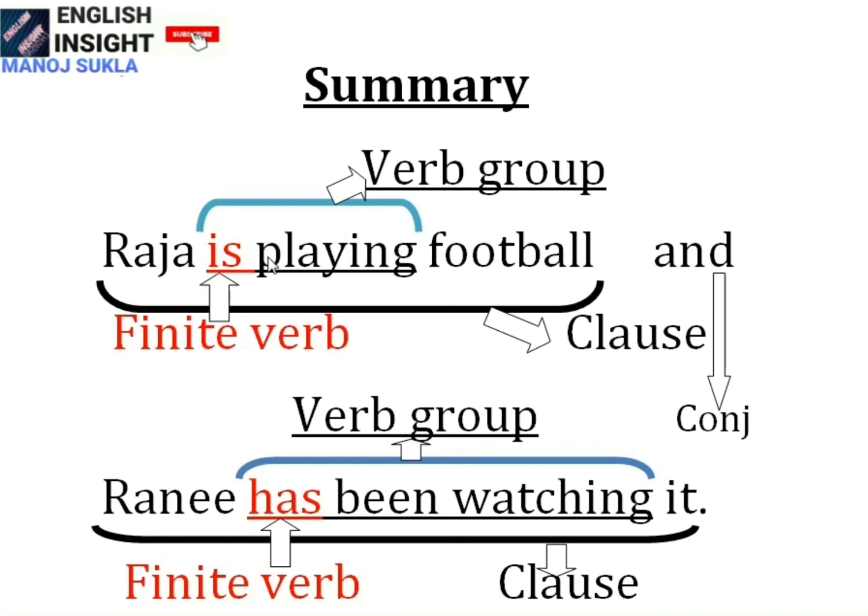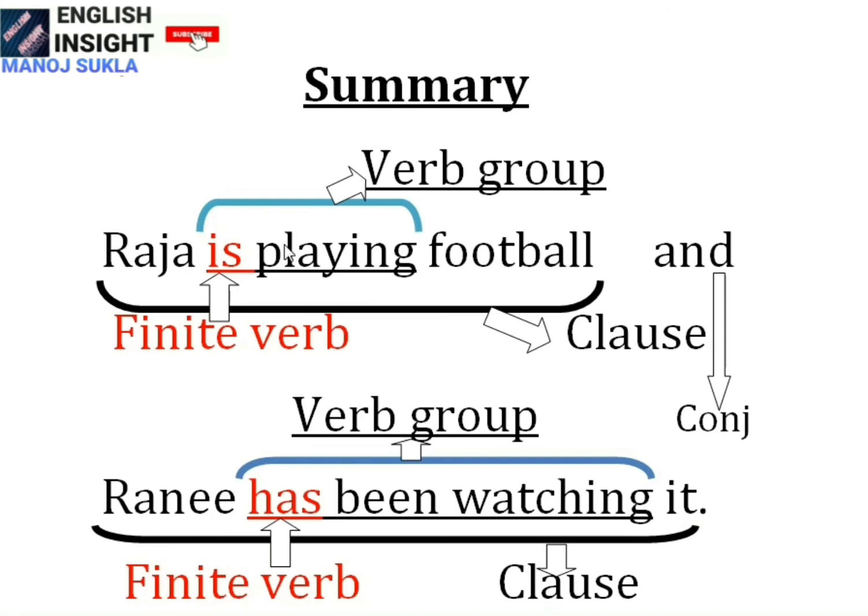Let's skip to the summary part of compound sentences, what we have been learning in this lesson. What are compound sentences, what are the basic features, how the main clauses are joined together with the help of conjunctions. We have been learning all these. So, you see in the summary, a single sentence tells you everything. The example is here: Raja is playing football and Rani has been watching it. It's a long sentence. There are two clauses here. One is Raja is playing football. Another clause is Rani has been watching it.